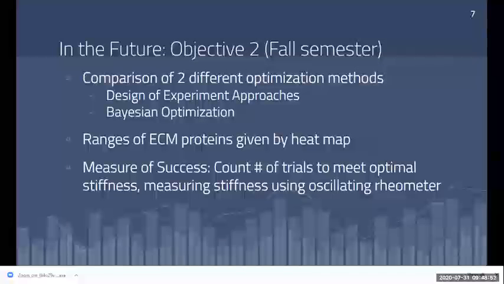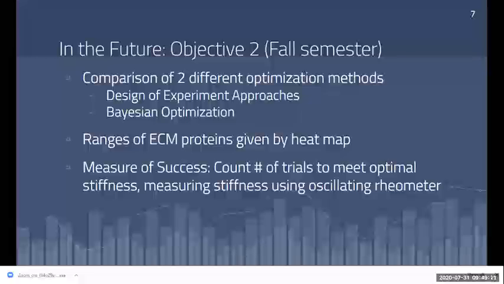So in the future, the data collected on the heat map will be used to fulfill my second objective. And as previously stated, I plan on fulfilling this objective as my internship moves into the fall semester. My main goal in the fall is going to be to compare the success of design of experiment approaches with Bayesian optimization. So for design of experiment, I'll start from a model with parameters and find parameters for target viscoelasticity.